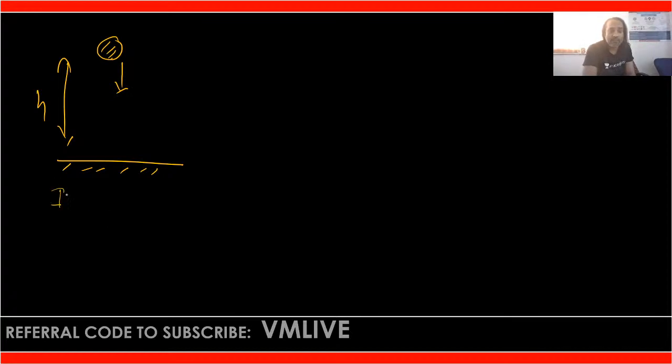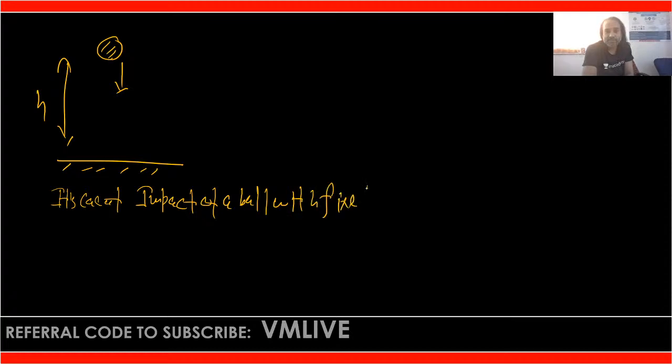It's a case of impact of a ball with a fixed surface. In that case, what is the concept?